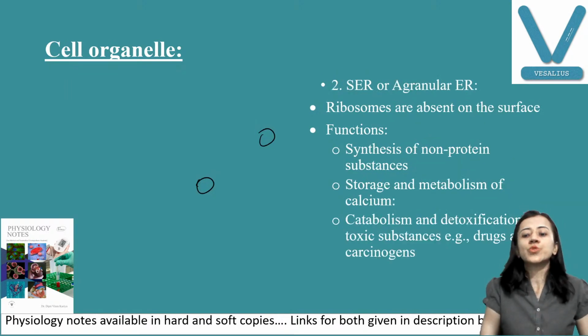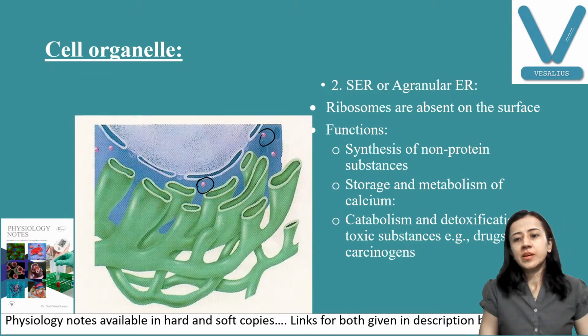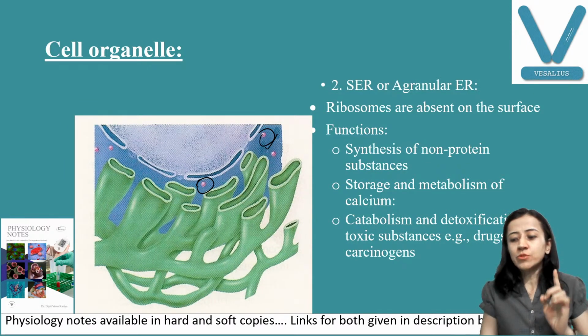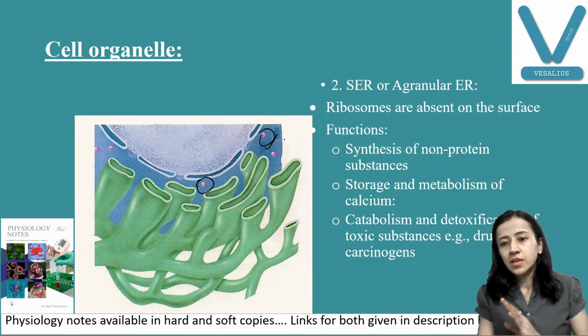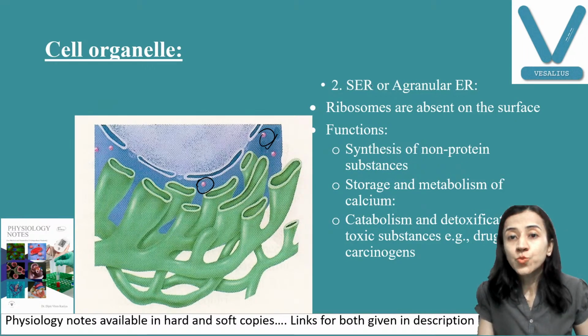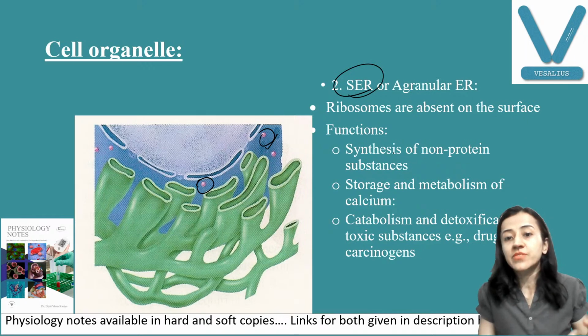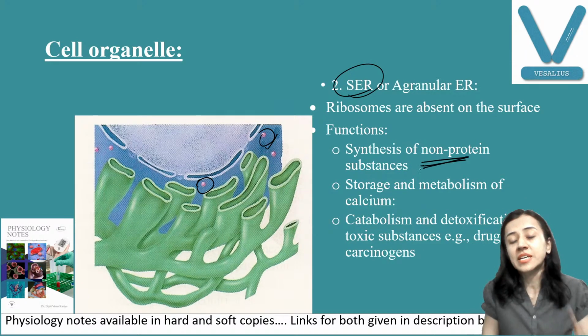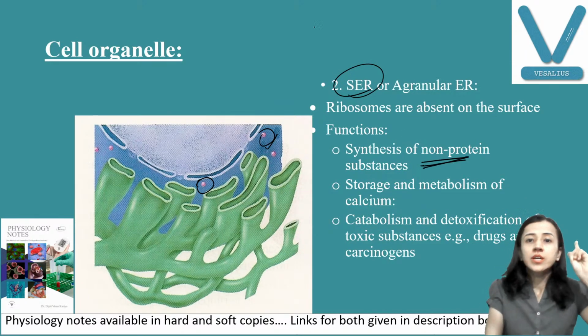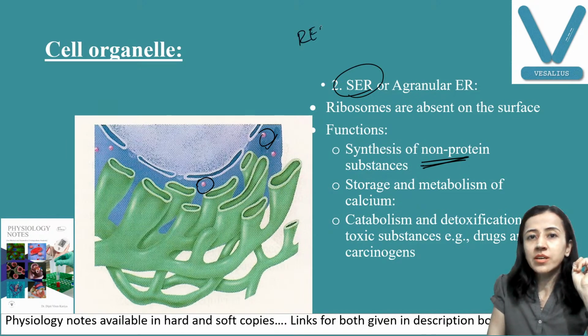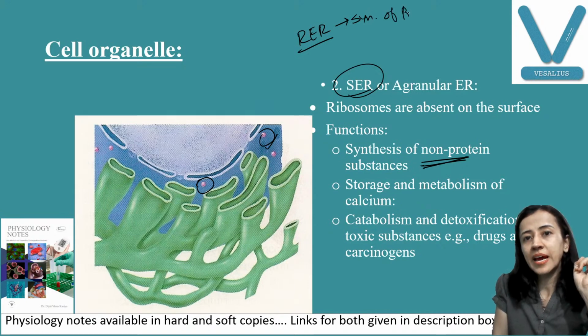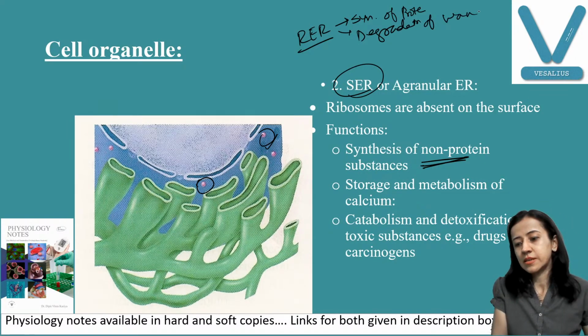Next is smooth endoplasmic reticulum. You can see it doesn't have ribosomes. Okay, so ribosomes are concerned with the synthesis of protein. Therefore smooth endoplasmic reticulum is concerned with the synthesis of non-protein substances. Very important function. 2 functions of rough endoplasmic reticulum, let us remember. Number 1, synthesis of protein and degradation of worn out organelles. Degradation of worn out organelles. Okay.